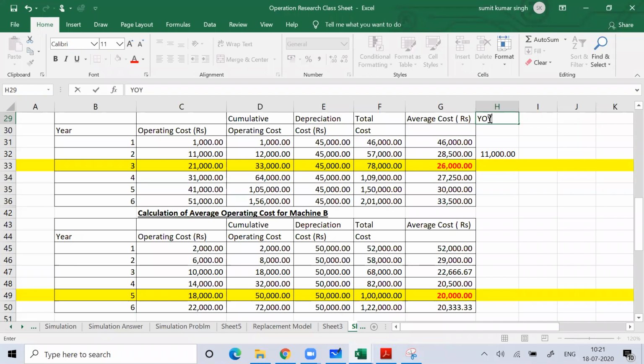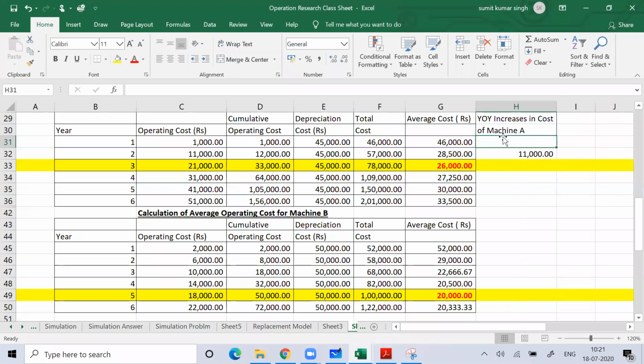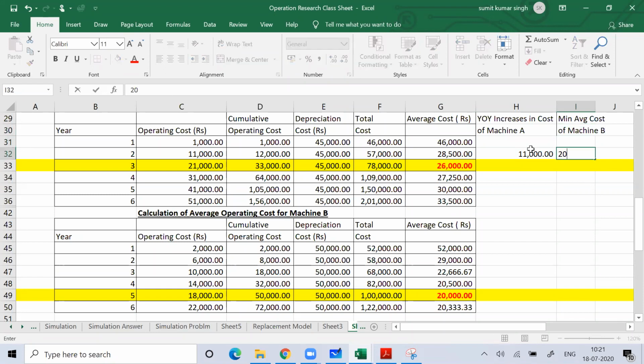Find the year on year increase in cost of machine A. And compare that with the minimum average cost of machine B. So the minimum average cost of machine B is 20,000 rupees.